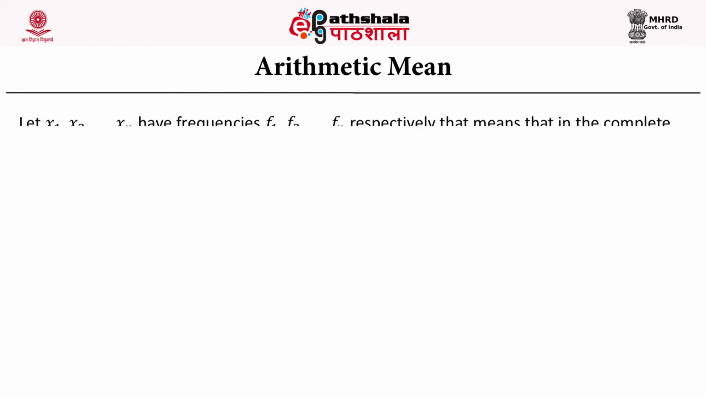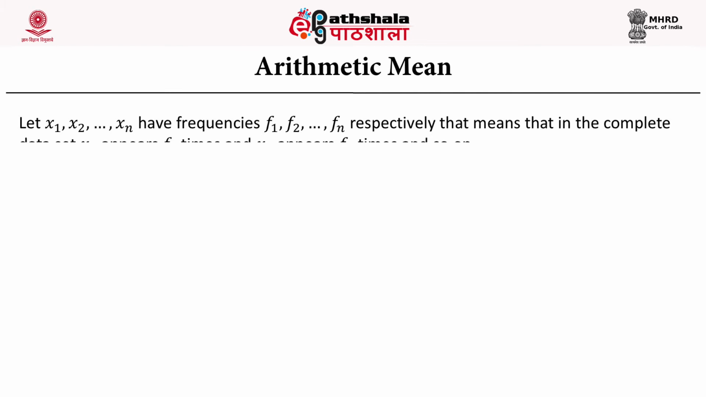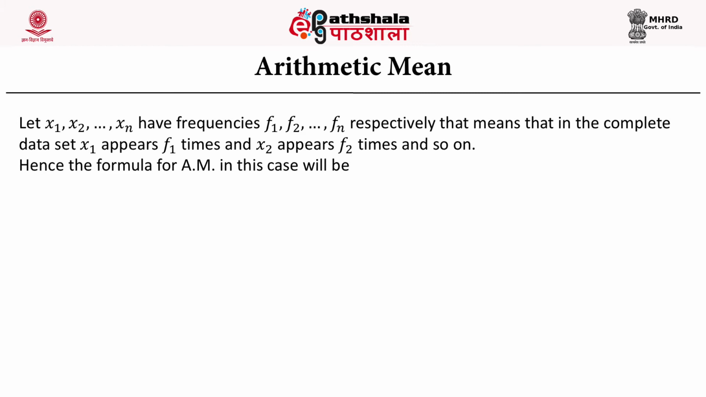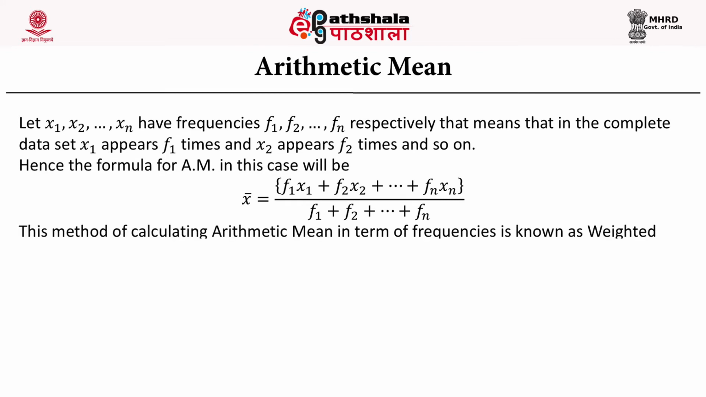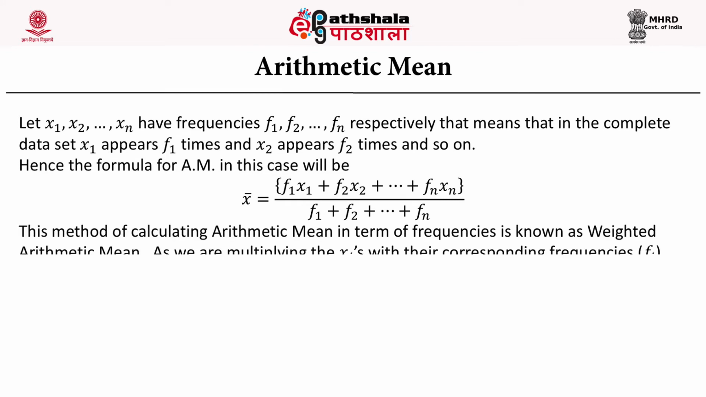So let x1, x2, ..., xn have frequencies, and the frequencies are given here respectively as f1, f2, ..., fn. That means that in the complete data set x1 appears f1 times, x2 appears f2 times, and so on. Hence, in this situation the formula for arithmetic mean is given as x bar, which is equal to f1 x1 plus f2 x2 and so on up to fn xn, divided by the summation over all the frequency values.